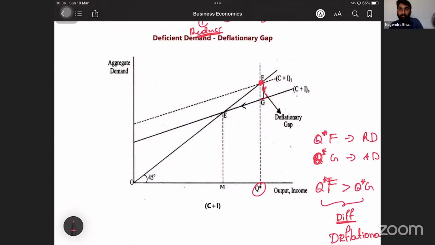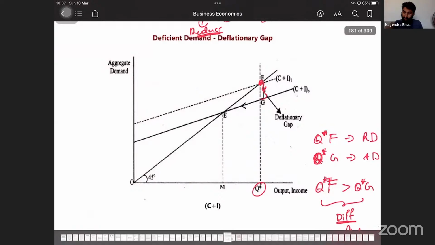To sell that, they have to go for deflation, and ultimately in the next year they will produce less quantity. That will lead to unemployment. There are factors of production, but we cannot employ them because of the deflationary gap. Okay. So this is the deflationary gap.